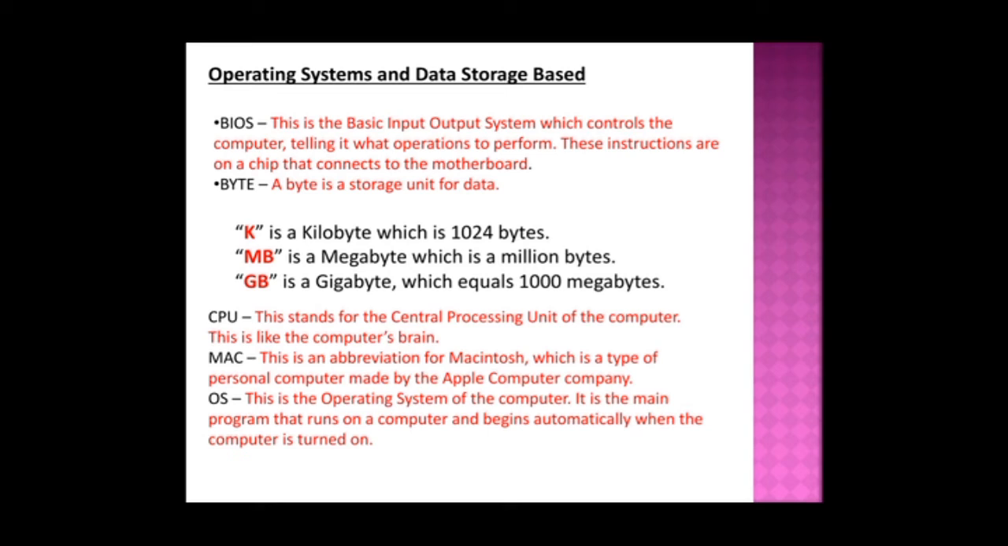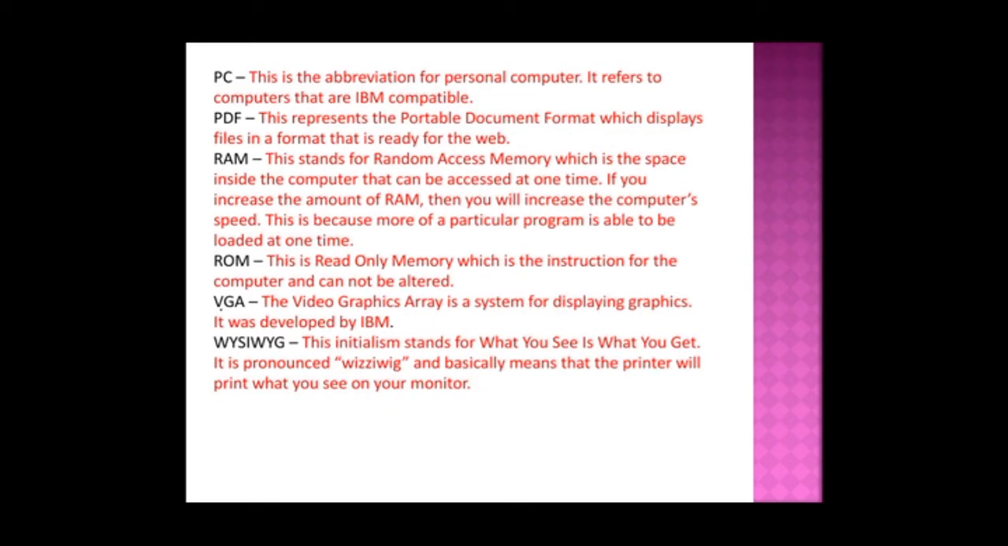So CPU stands for the central processing unit of the computer. This is like the computer's brain. And MAC is an abbreviation for Macintosh, which is a type of personal computer made by Apple Computer Company. That is Mac. And OS is the operating system of a computer. It is a main program that runs on a computer and begins automatically when the computer is turned on. And PC is an abbreviation of personal computer. It refers to computers that are IBM compatible.